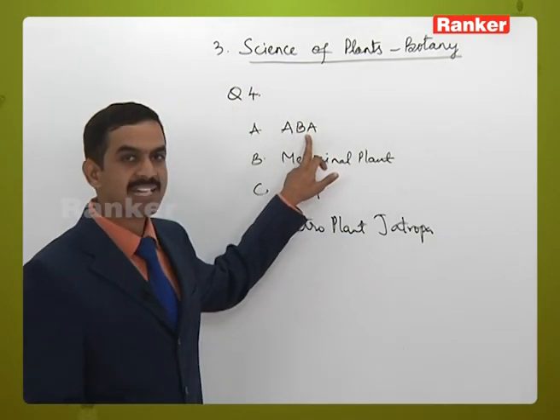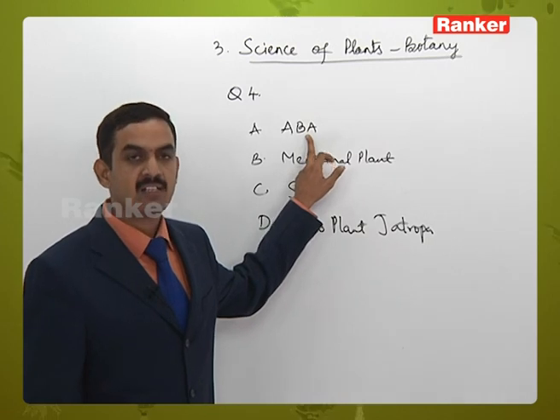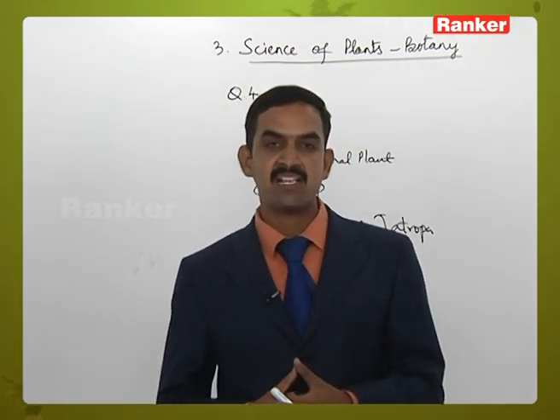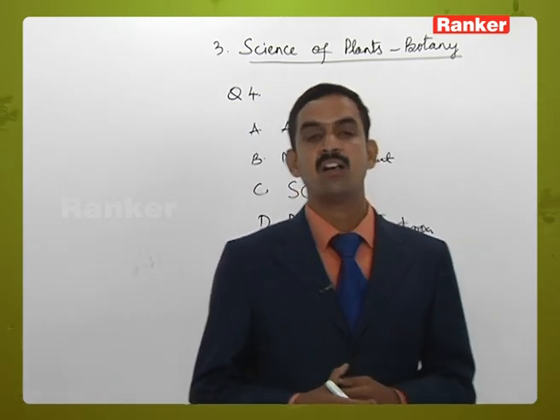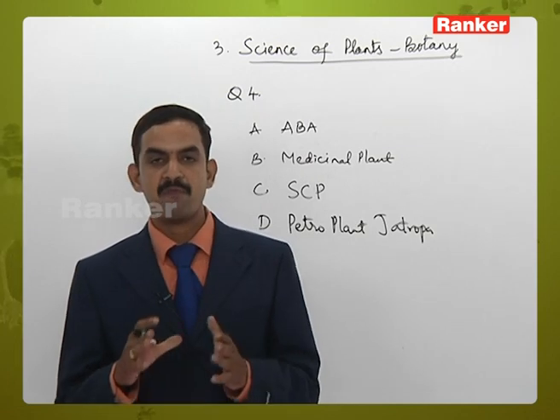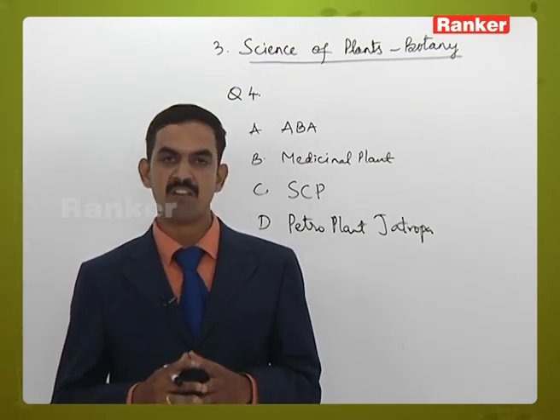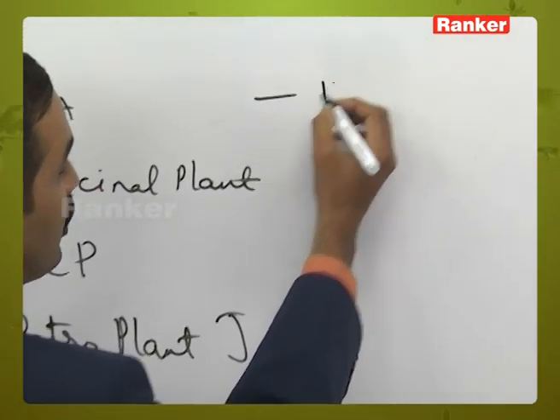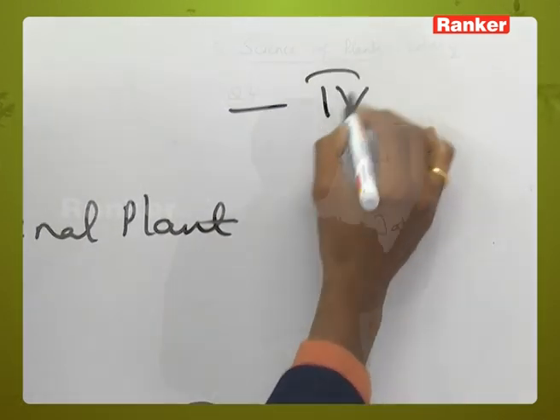As I said, abscisic acid is considered a plant growth inhibitor, and it is synthesized in large quantities when the plant is under water stress conditions. It also has an effect on seed germination and seed development. That means in the given options it is promoting dormancy. That is option number 4.